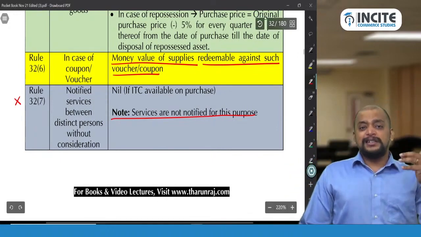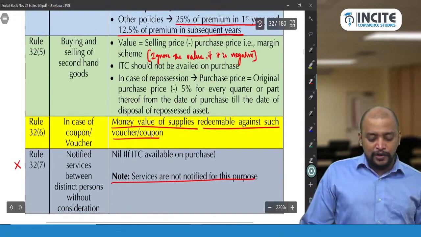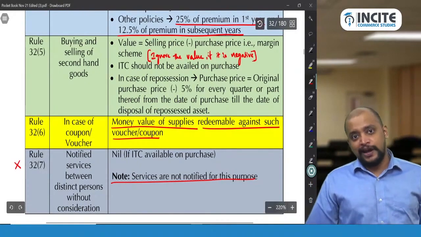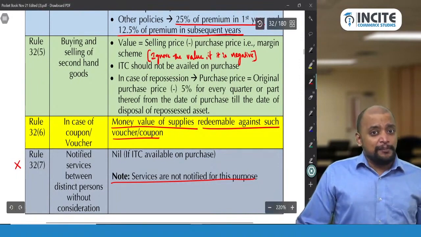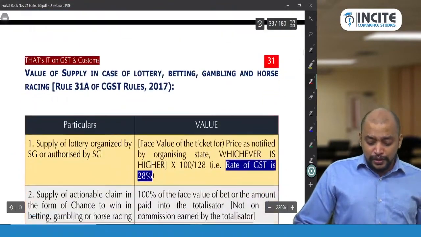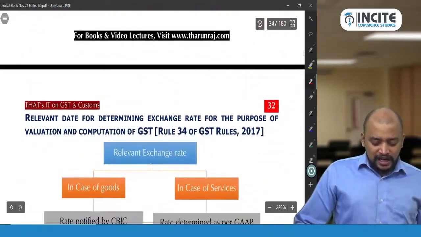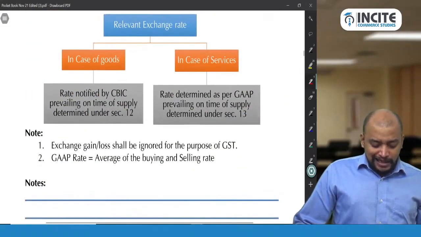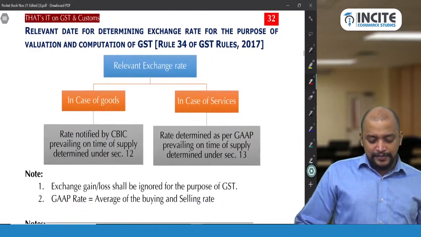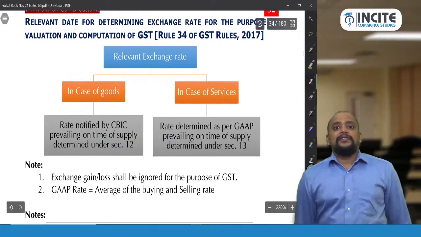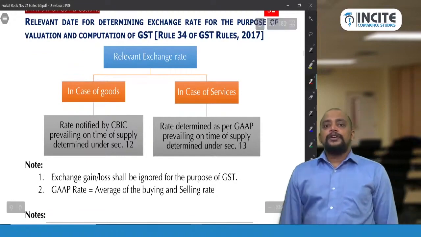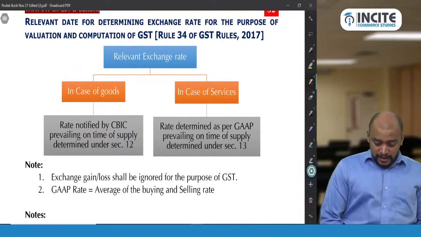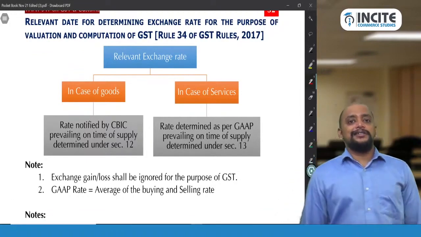In 5 cases, we have a simplified method of valuation which we need to follow. Okay. And Rule 33 we completed, pure agent. What is Rule 34? Rule 34 is what will be taken as the relevant exchange rate. What will be taken as the relevant exchange rate? So look into page number 32.